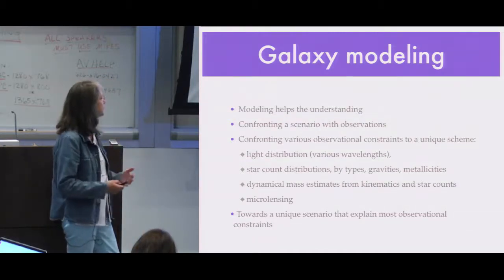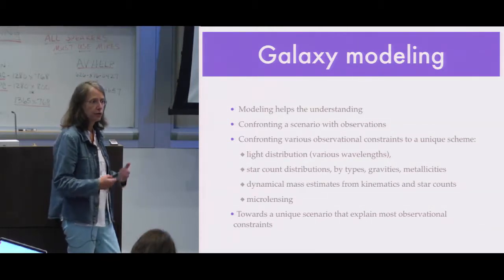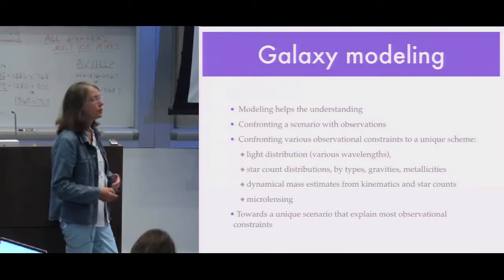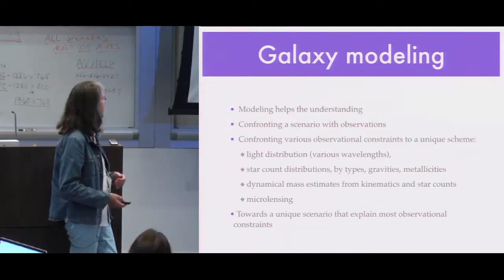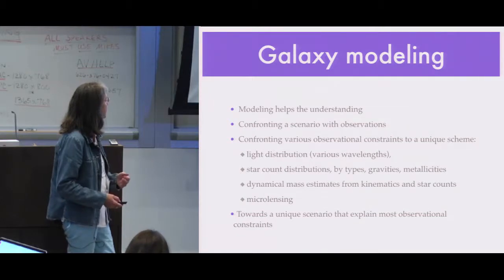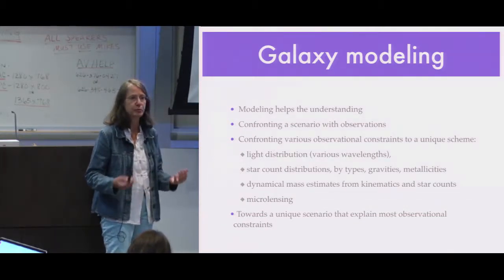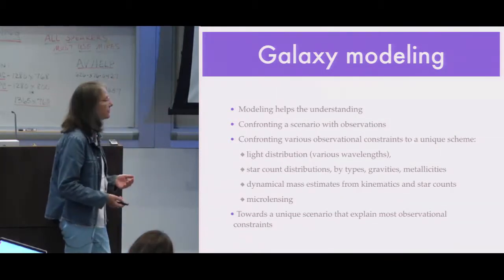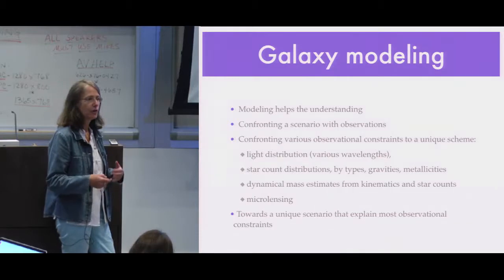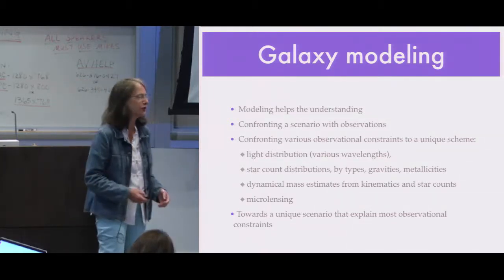Star counts with type, gravities, and metallicity will teach you how the bulge was built. Then there is the dynamical mass estimate from kinematics and from star counts, and the microlensing. In order to put all this knowledge together, the only way is to put it into a unique scheme that allows us to make predictions and compare with the different types of observation that you have.